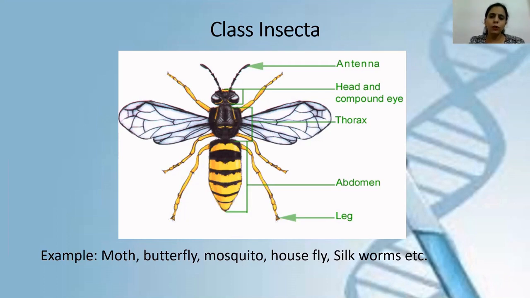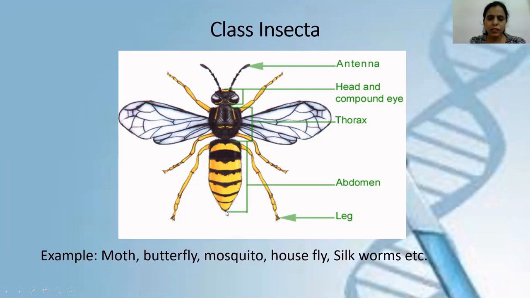Now when we talk about the breathing organ in class Insecta as well as in class Myriapoda, both have a small opening in the body, and that opening is known as a spiracle. What is it called? Spiracle. So class Insecta has this spiracle at the tip of the abdomen, on the ventral side, the lower side of the body.